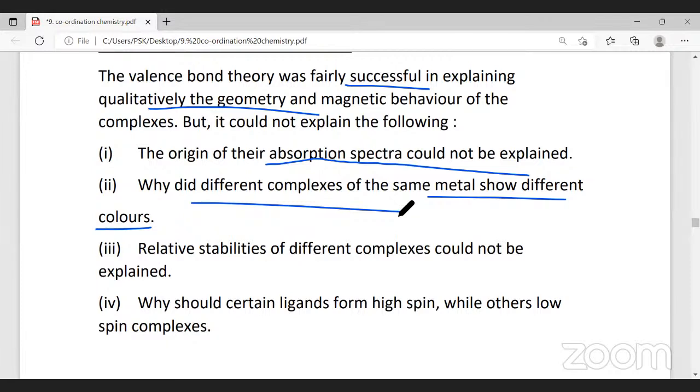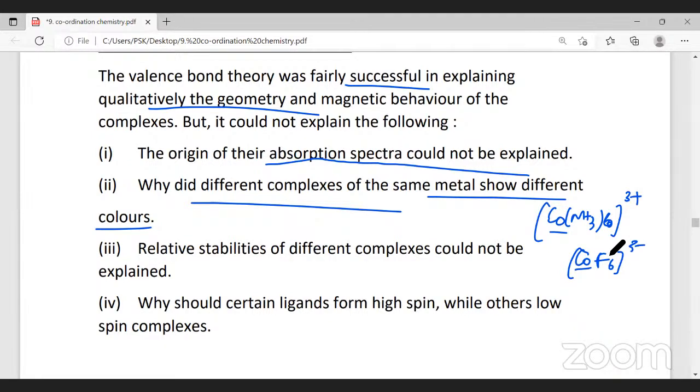What does it mean? If I take Co(NH3)6 3 plus and Co(F)6 3 minus, the metal is same here, ligands are different. Since ligands are different, they show different colors.